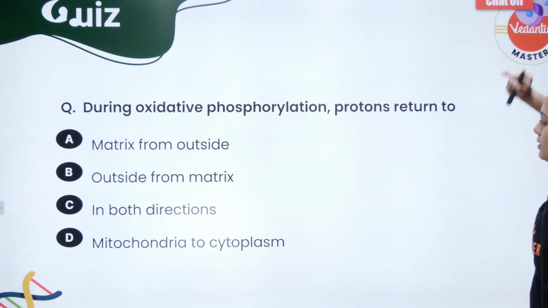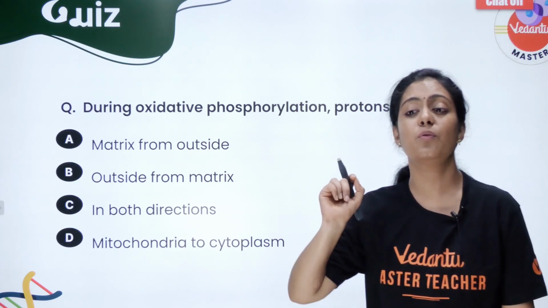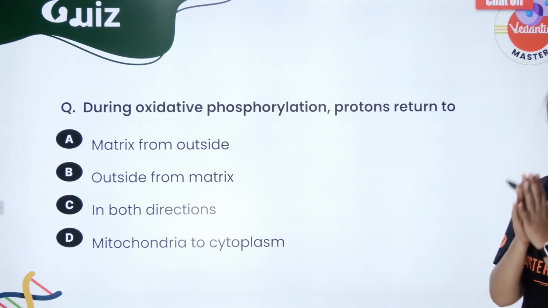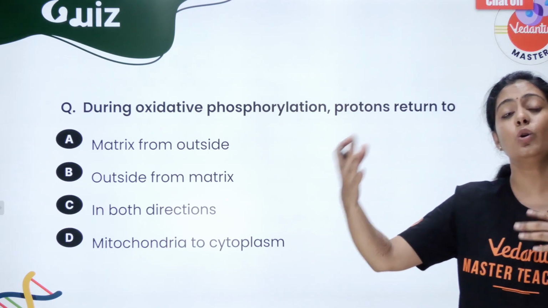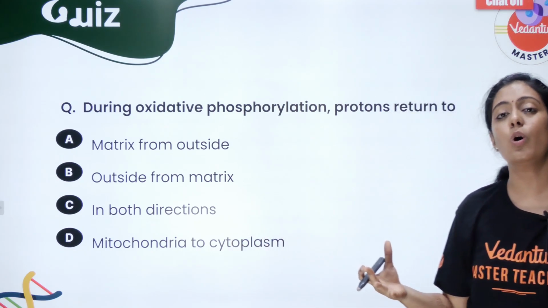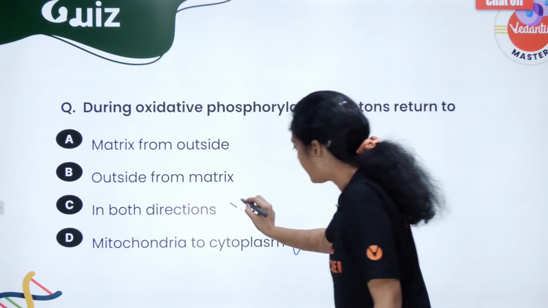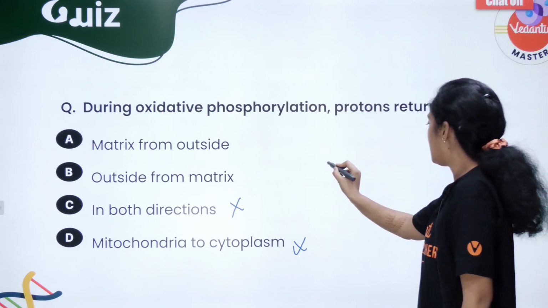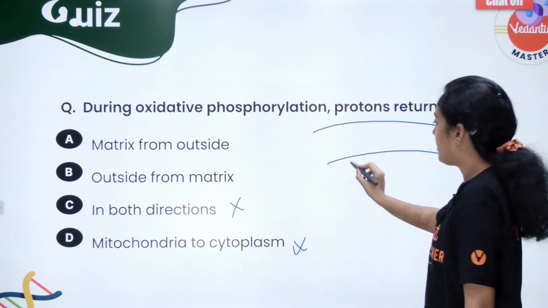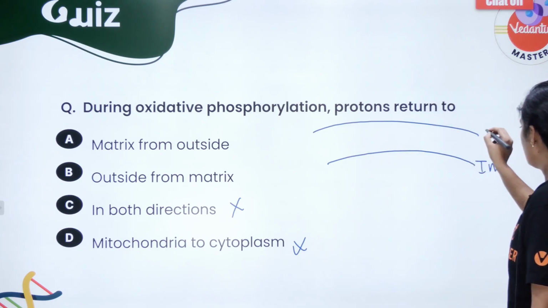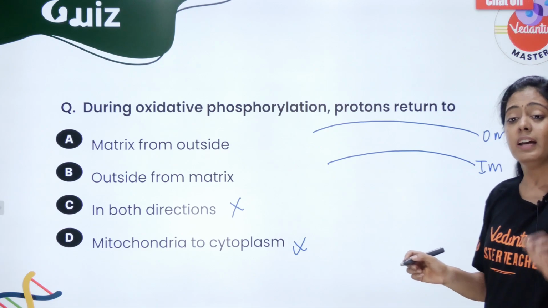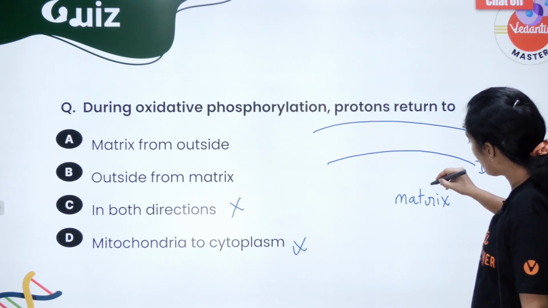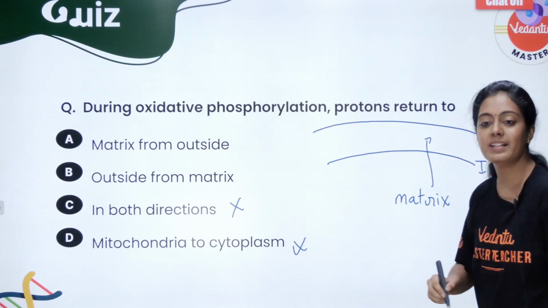Okay, next question. During oxidative phosphorylation, protons return to where? Matrix to outside, outside to matrix, in both directions, mitochondria to cytoplasm. These two options are not correct. Okay, from where to where do protons move? Again we'll take an example. Imagine this is your inner membrane, this is your outer membrane, and this is your matrix. So initially, where do protons go from, students? From matrix to your intermembrane space.